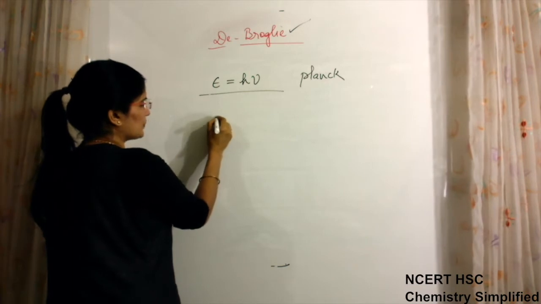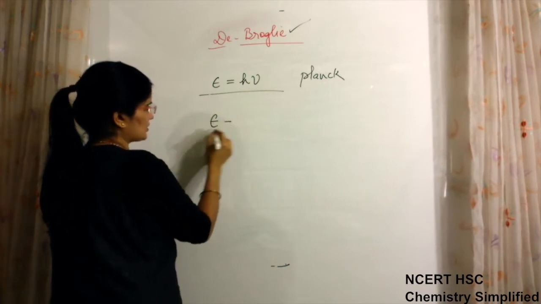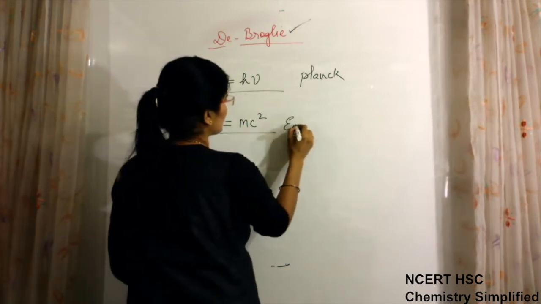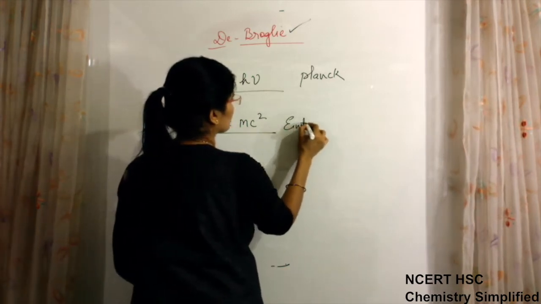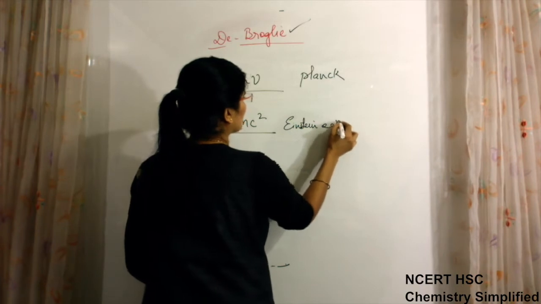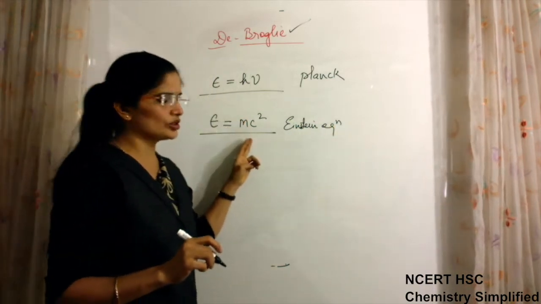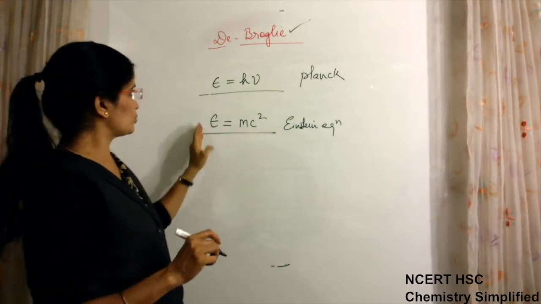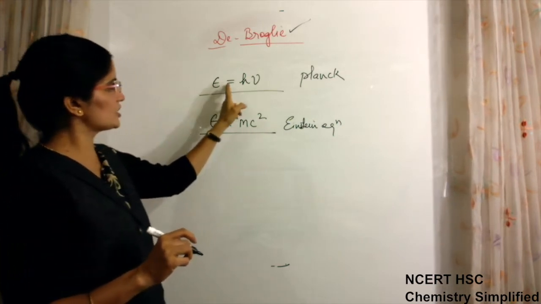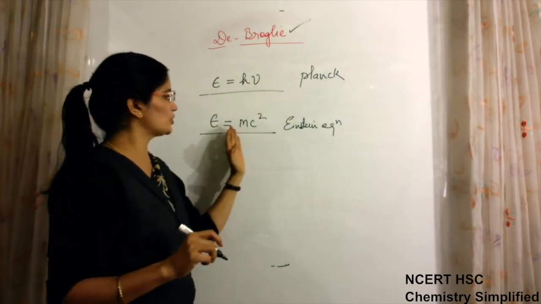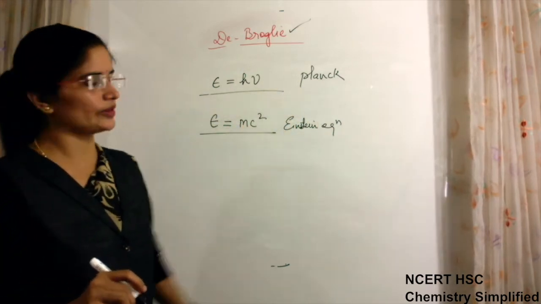Also he used the equation E is equal to mc square. This is Einstein's equation, which says that energy is gradually converted into mass. So he used these two equations, E is equal to h nu from Planck and E is equal to mc square from Einstein.